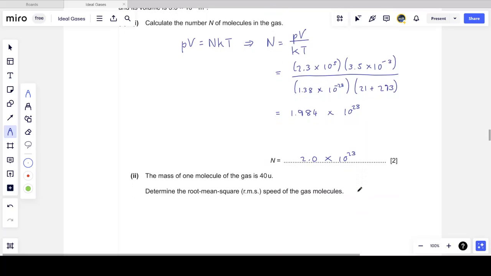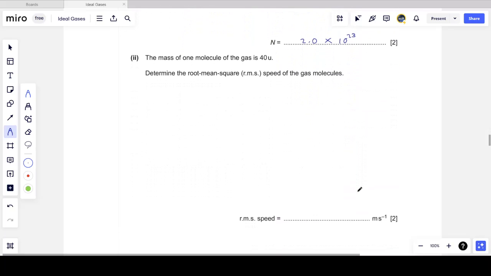So again, nothing difficult, just make sure you're using the correct units when calculating number of molecules, temperature, pressure, volume, whatever. We're then told that the mass of one molecule of the gas is 40 U, 40 atomic mass units. We want to determine the root mean square speed of the gas molecules. And ominously, we have quite a large space here, which means significant working.